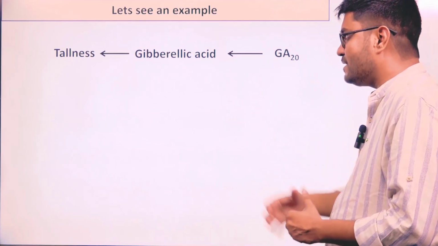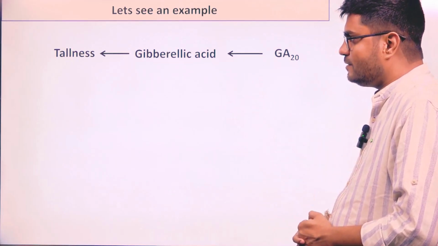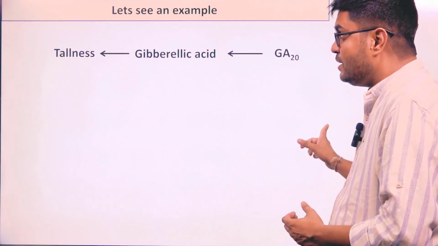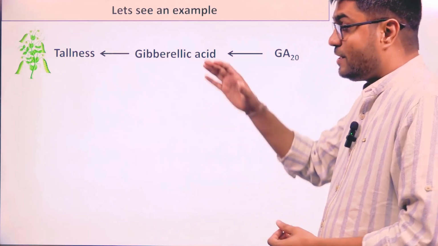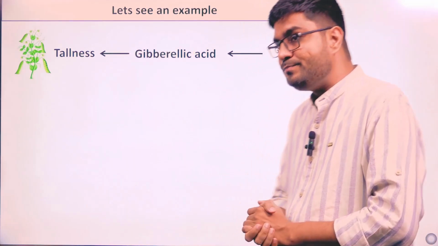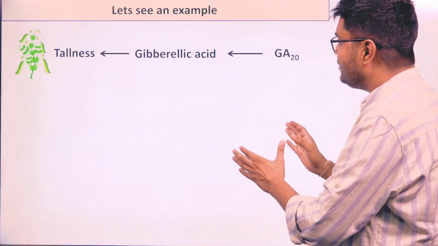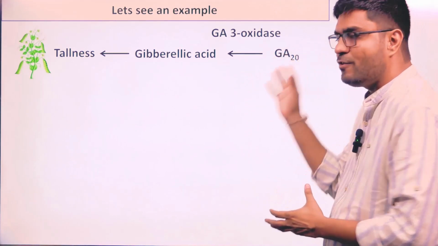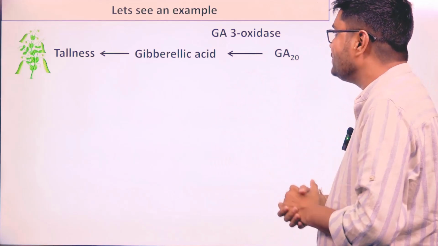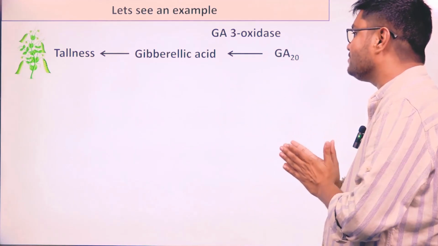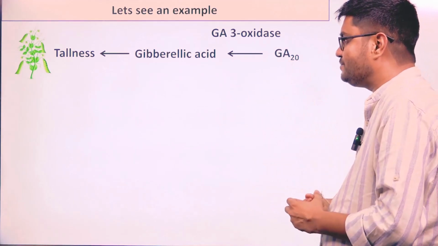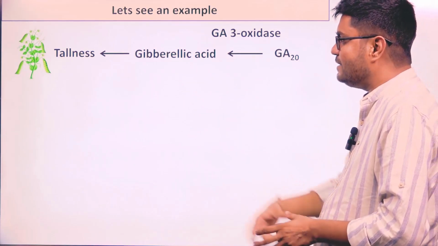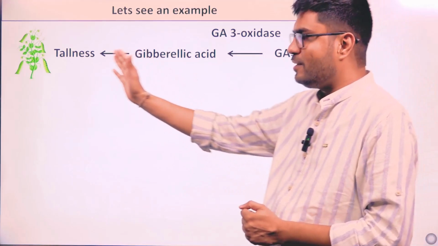And this gibberellic acid ultimately gives the tallness to the stem in the pea plant, which was taken by Mendel, right? So we have a protein called gibberellic acid 3 oxidase, or GA3 oxidase, which catalyzes the conversion of this precursor to the final product, that is gibberellic acid, and then the final product gives the tallness.